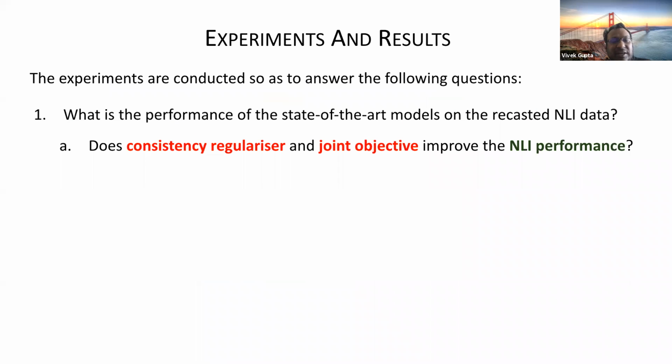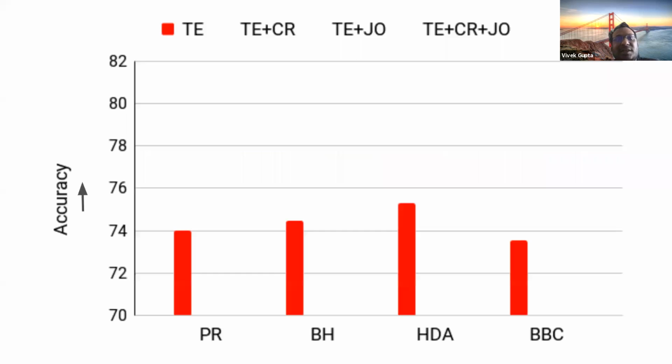Now let's dive into some of the experiments. The first question we want to answer is: what is the performance of state-of-the-art models on this recasted NLI data? I did mention we use XLM-Roberta, which is one of the state of the art pre-trained language models for multilingual settings, and Hindi is one of the languages it covers, and it is used for many tasks on Hindi. So we use that, and we also want to check whether our consistency regularizer and joint objective improve the NLI performance. So this is what we get.